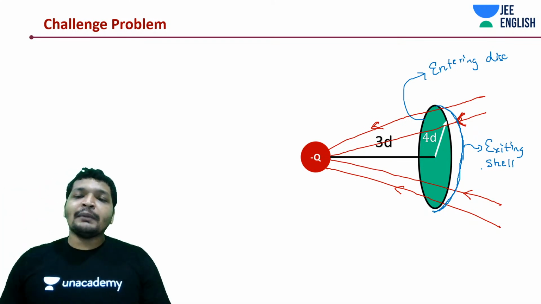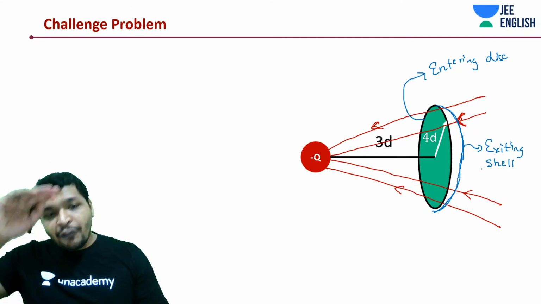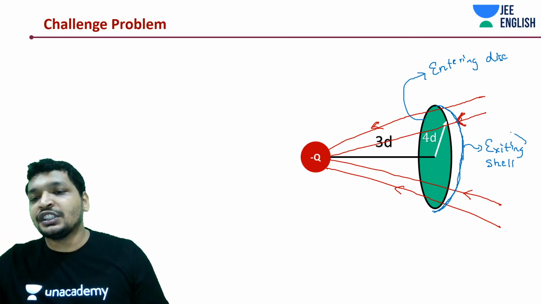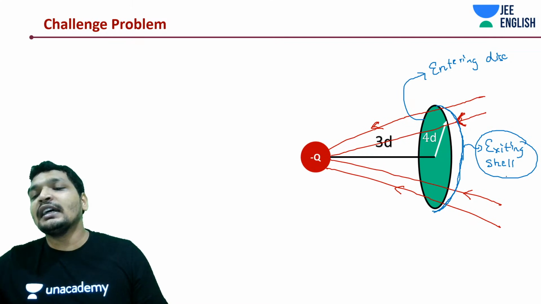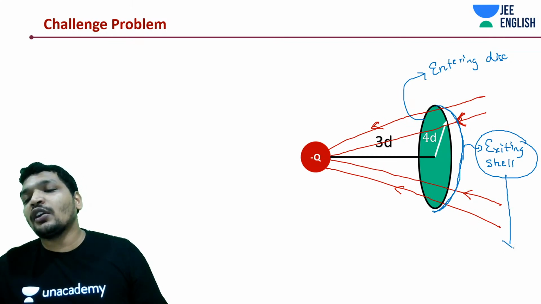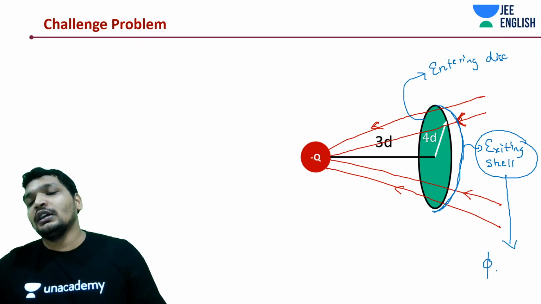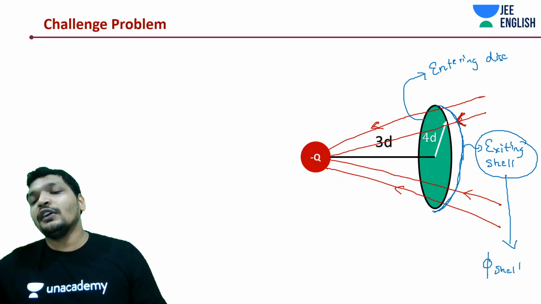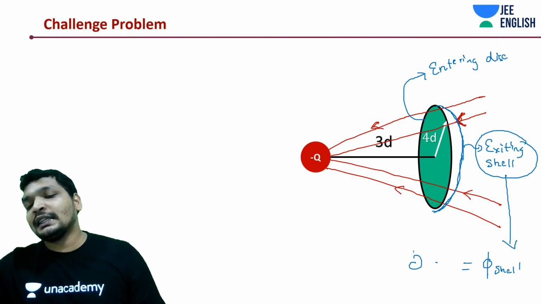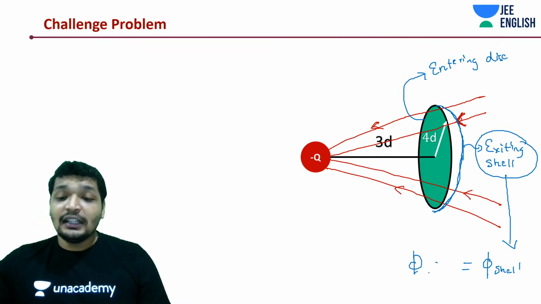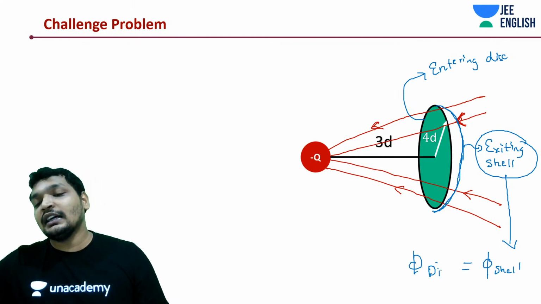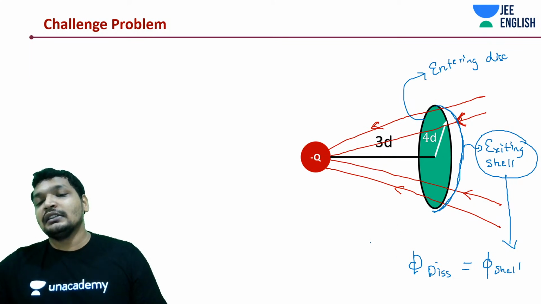Similarly, in this case, I am drawing a shell. I'll find out the flux through this shell and say that it is equal to that of the disk, not ring, sorry, the disk, right?